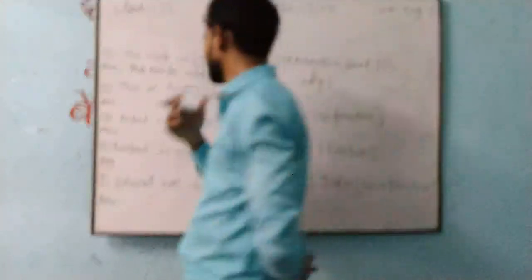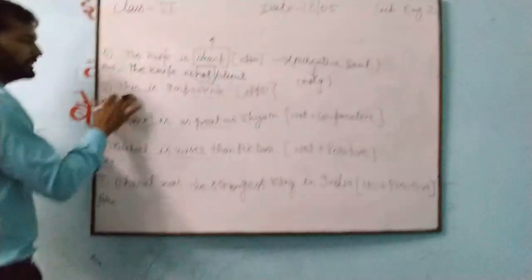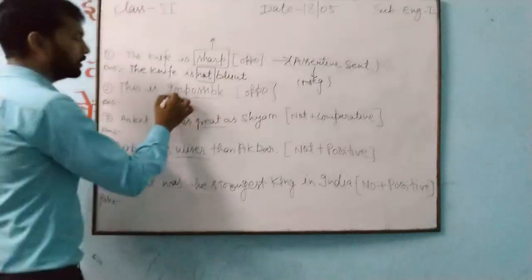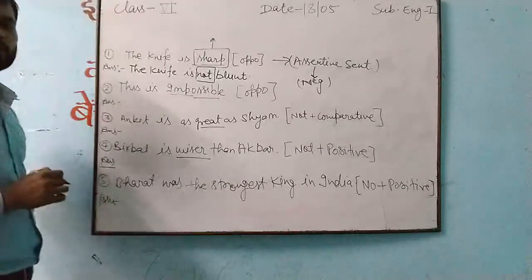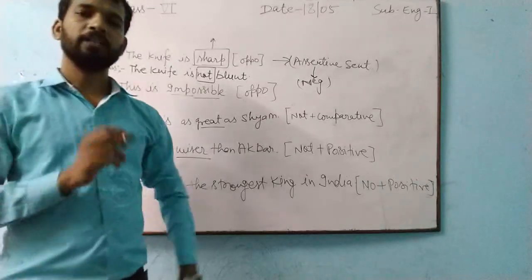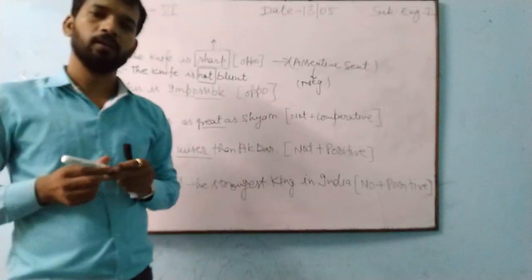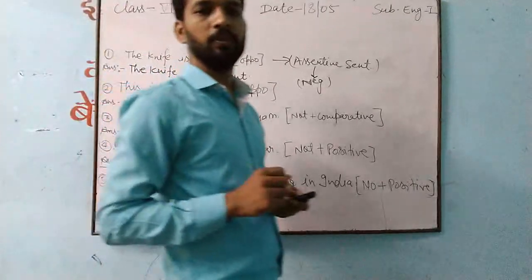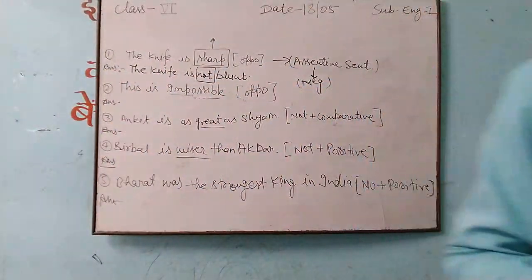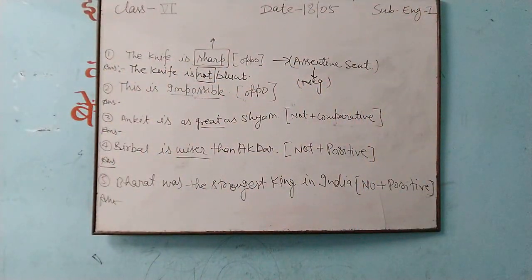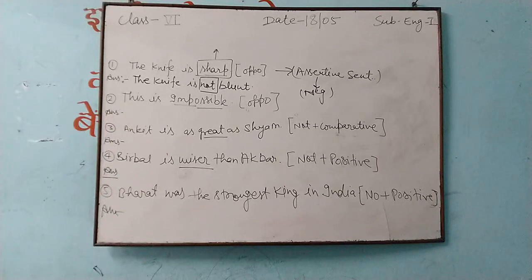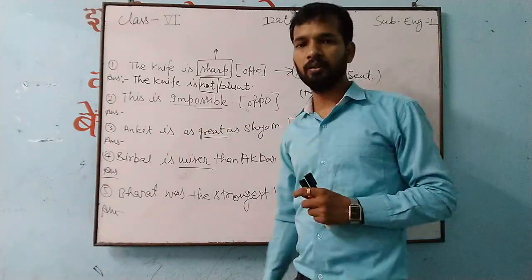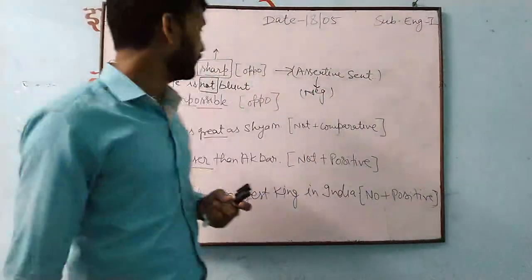Now you see, the second question is given here. This is impossible. Now you are getting the word impossible. So that word only tells something. I told you that the word impossible will change.